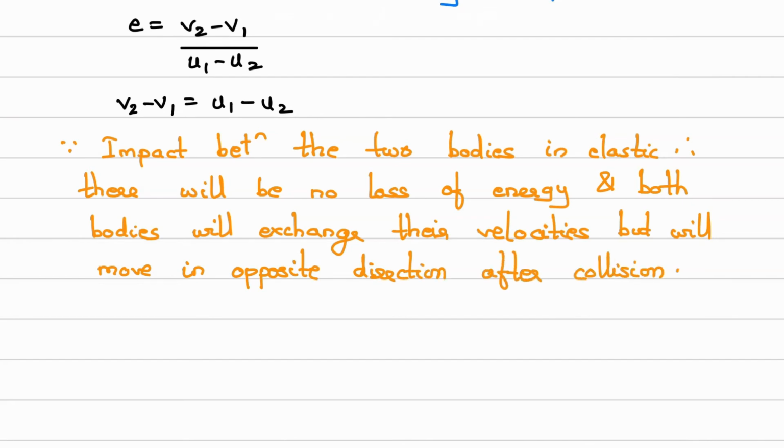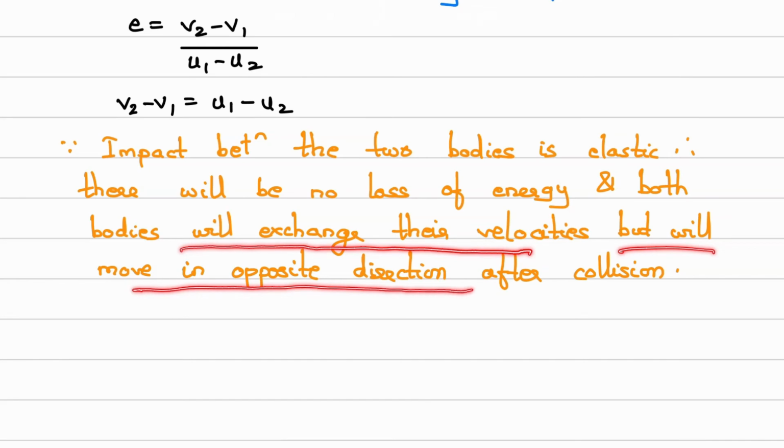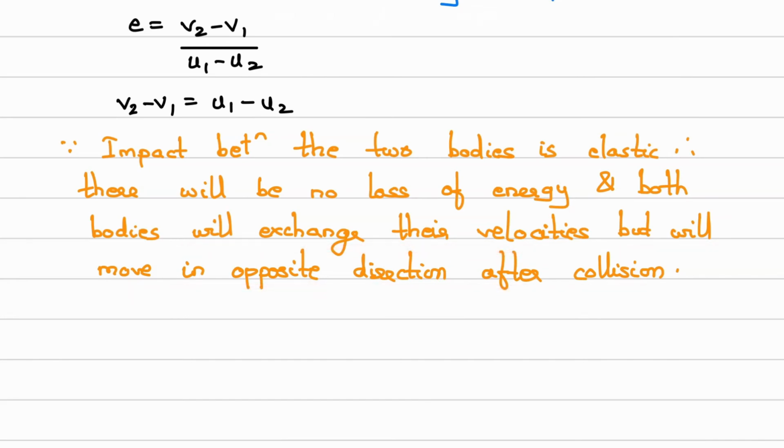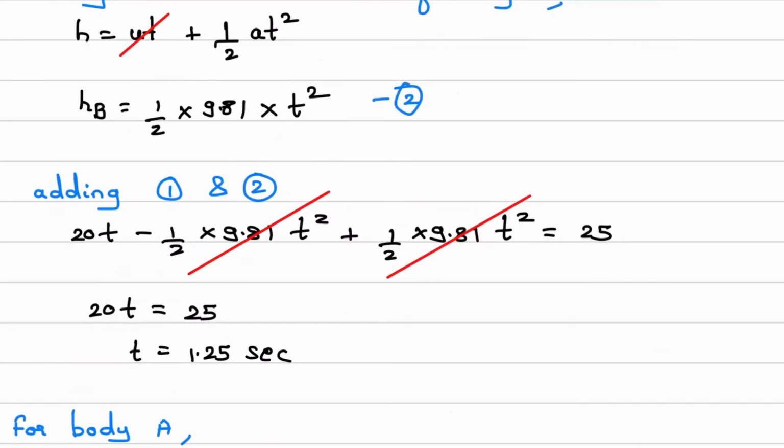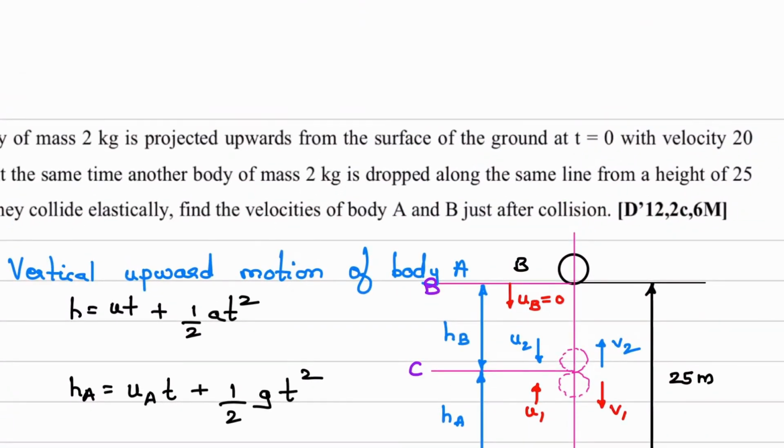Now this point we have seen previously as well. Before this there was a derivation. What was that point? Impact between two bodies is elastic, therefore there will be no loss of energy. Both the bodies will exchange their velocities but will move in opposite direction after collision, provided what? Mass is getting cancelled. Here we are considering same mass.